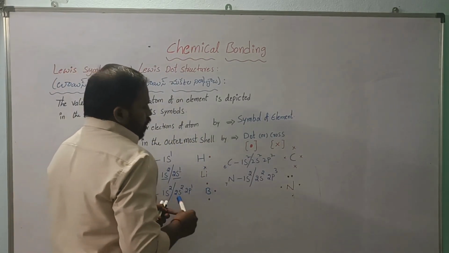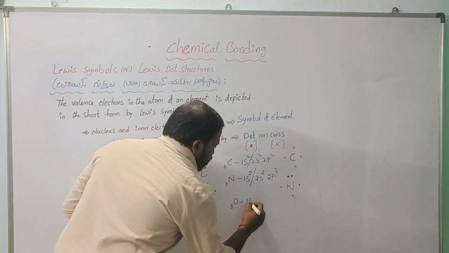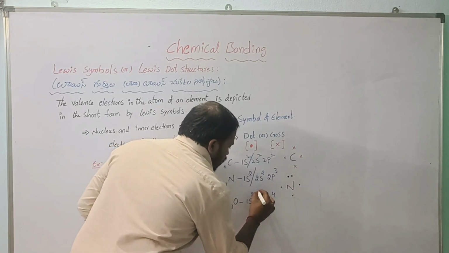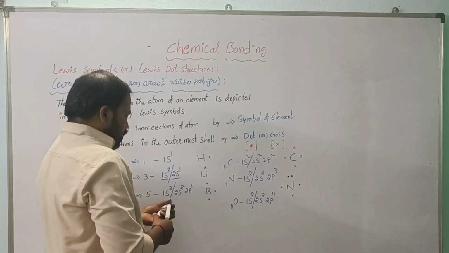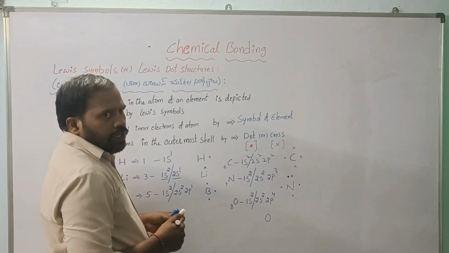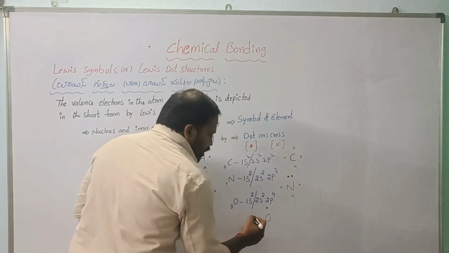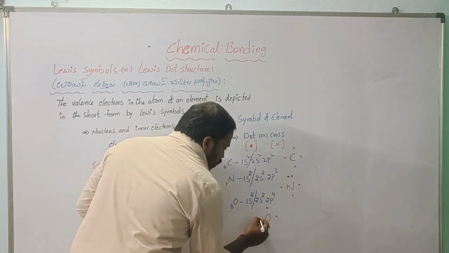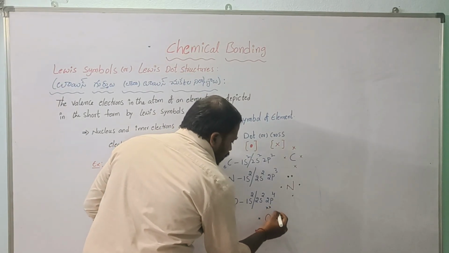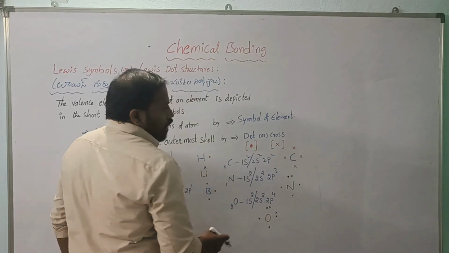Then you can start the pairing of electrons. You can check with oxygen. Oxygen atomic number is 8. So electronic configuration 1s2, 2s2, 2p4. So here the total valence electrons is 6. So we can represent, first you have to fill each direction with 1 electron. So total 4 is completed. Still 2 electrons are there, so you have to start the pairing of the electrons.